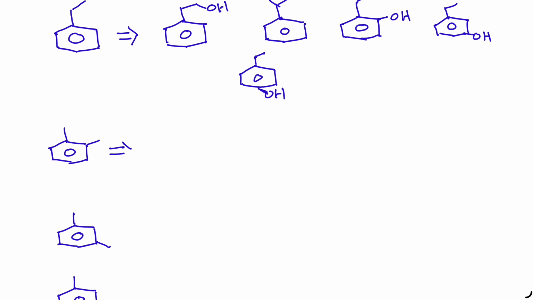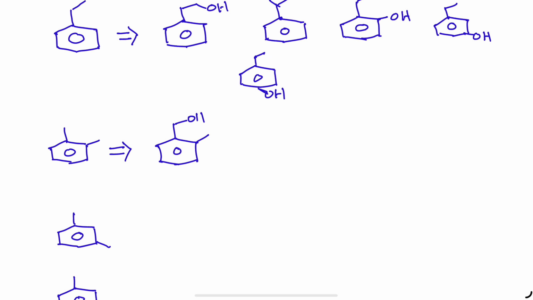Now, when you take orthoxylene, you write OH here or here, the result is the same, because both this one and this one are identical. If you write OH here, that is next to a methyl group carbon. Even if you write OH here, that is the same. So what is meant by the same result? You just write the structure and check.